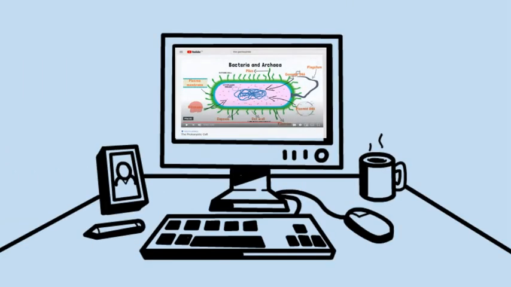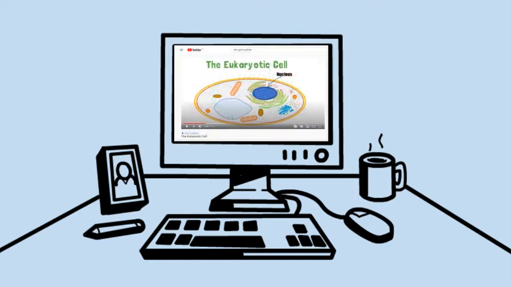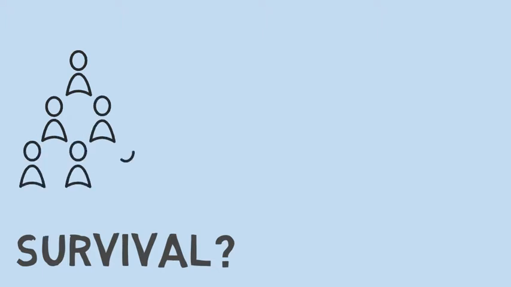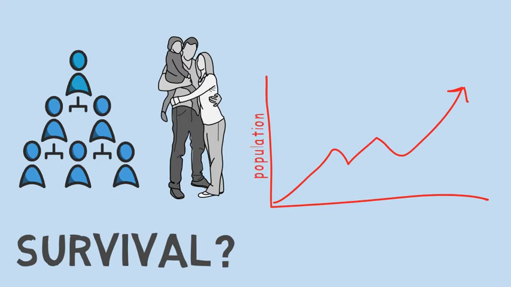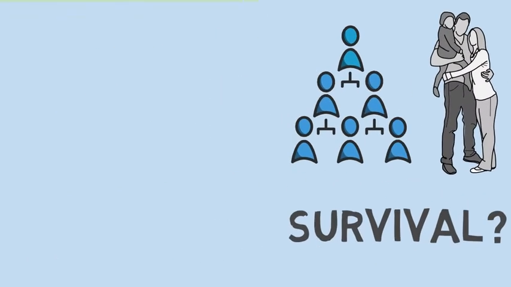From previous videos, we now know what prokaryotic and eukaryotic cells look like, and we know what the different components within these cells do. How then do these cells ensure their survival and longevity? Well, one of the most important ways of doing this is by multiplying. We limit the likelihood of our extinction by reproducing and growing our families. So, microbial cells can also multiply to increase their populations and ensure their survival. In today's video, we will discuss how microbial cells divide.